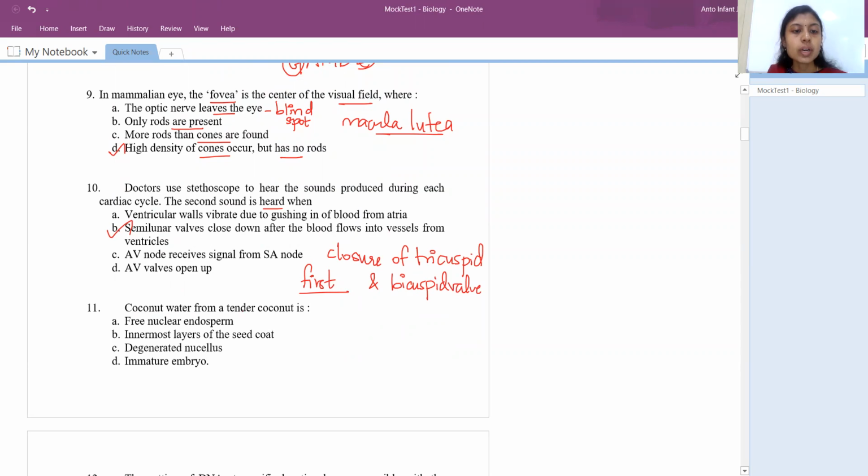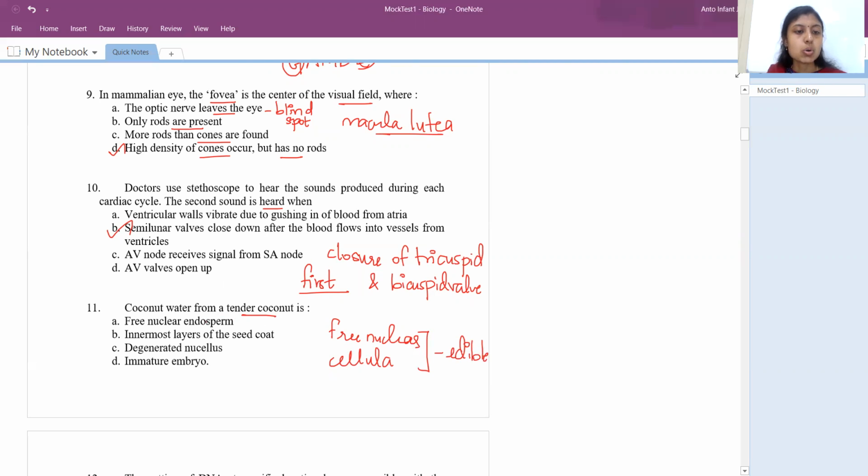11th question, coconut water from a tender coconut is, right? So they are speaking about the endosperm. In coconut, we have two types of endosperm. One is free nuclear endosperm, another one is cellular endosperm. So these two in coconut are edible.